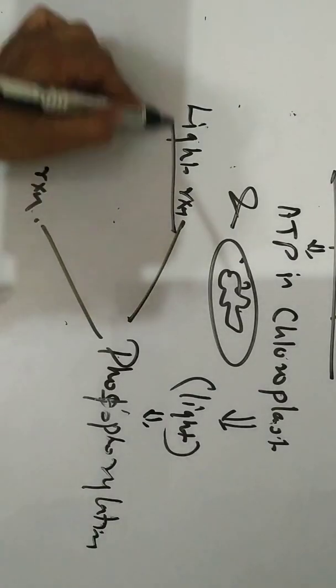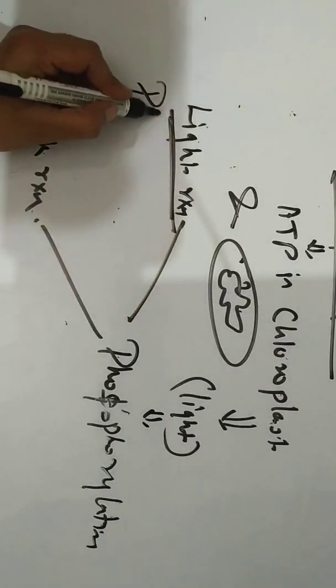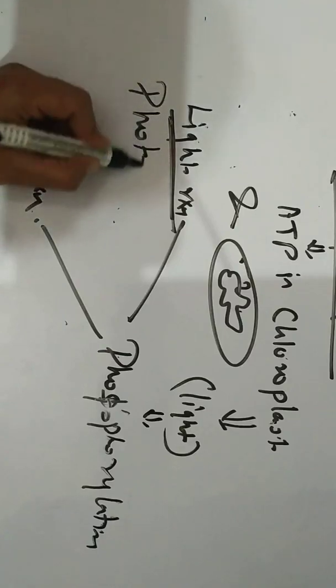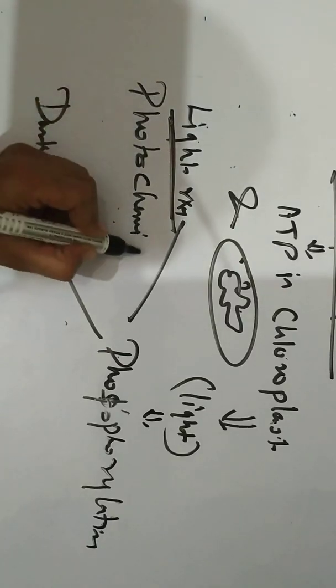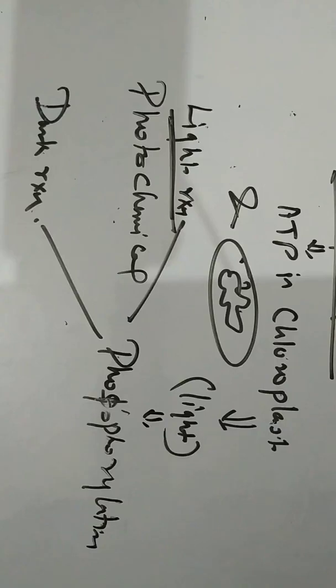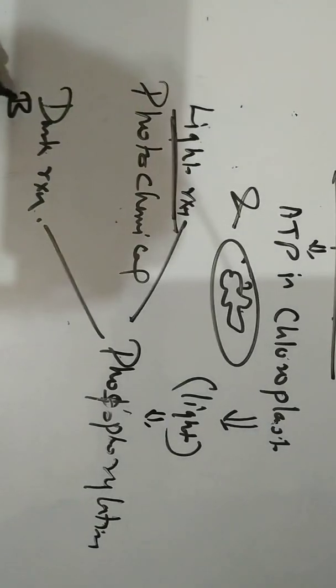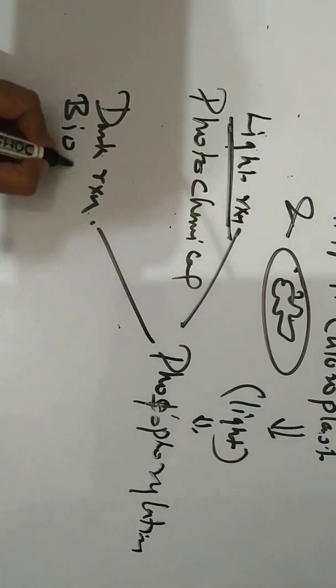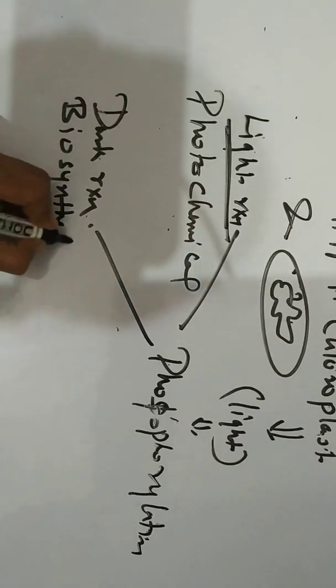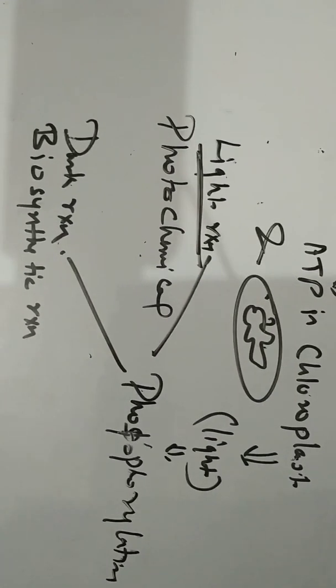The light reaction is also known as the photochemical reaction, and the dark reaction is also known as the biosynthetic reaction.